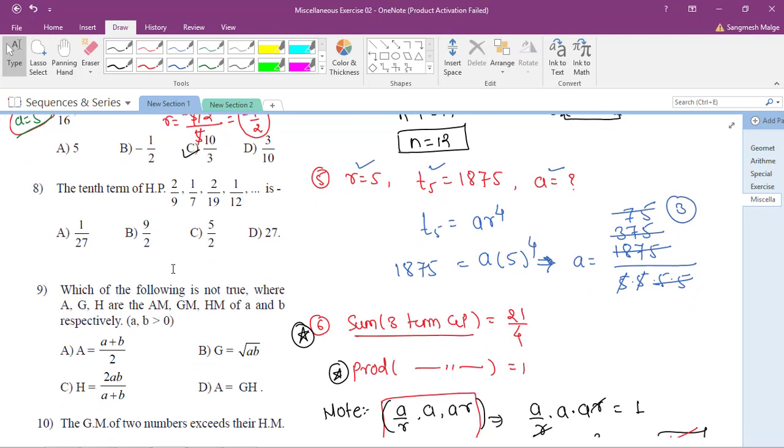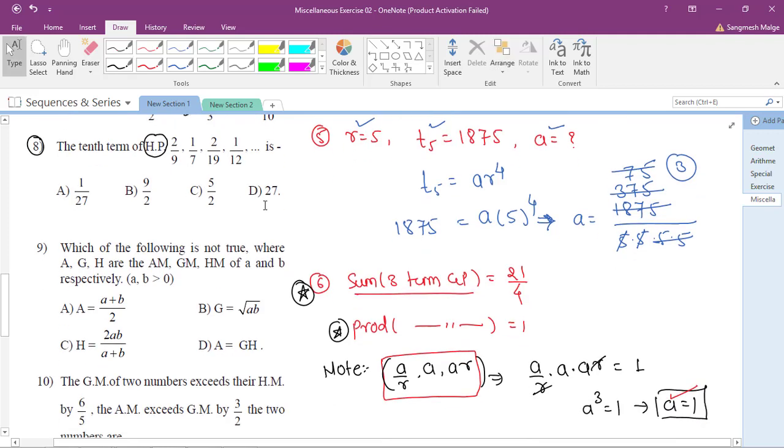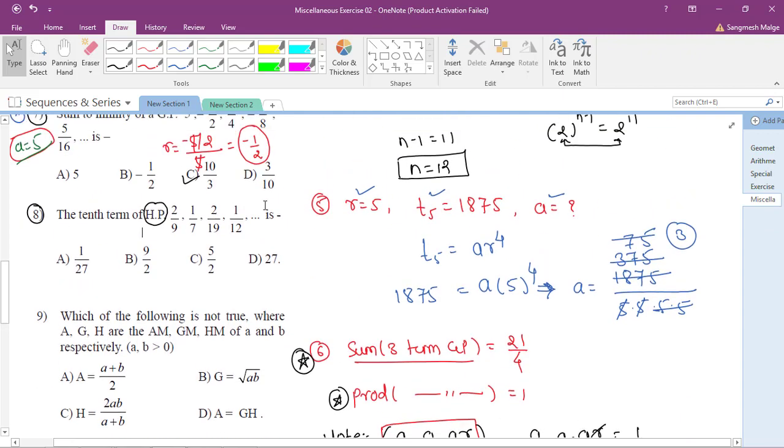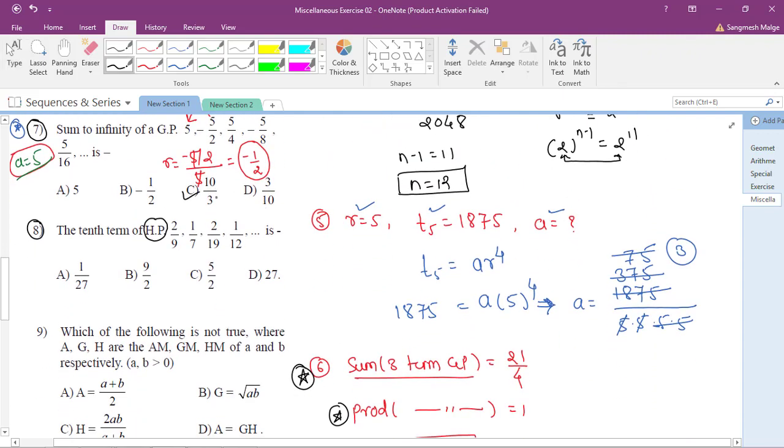Okay, so let's see the question number 8 again. So question number 8, the 10th term of HP is, अभी HP आ गया. GP के सब क्वेश्चंस खत्म हो गए, अभी HP के पास आएंगे हम लोग. Okay, so HP is what, 2/9, 1/7, 2/19, 1/12. Okay, so what we'll do, I will write down these questions downside. So let's take those questions downside.